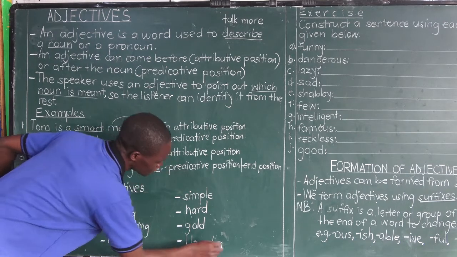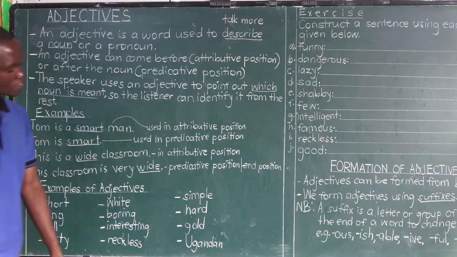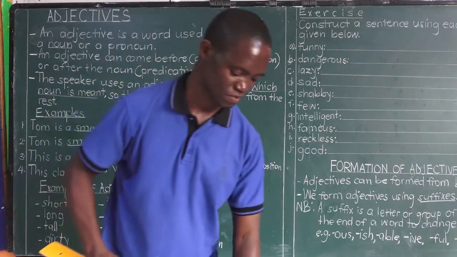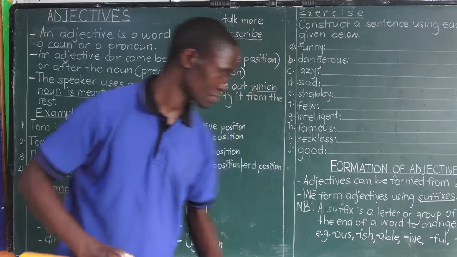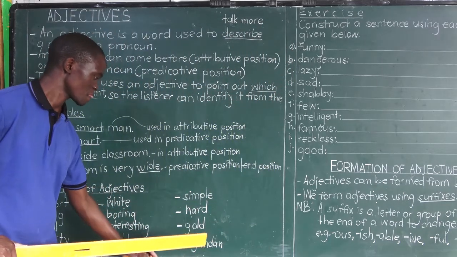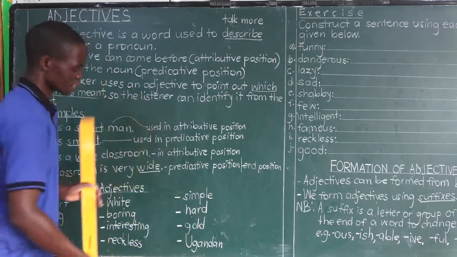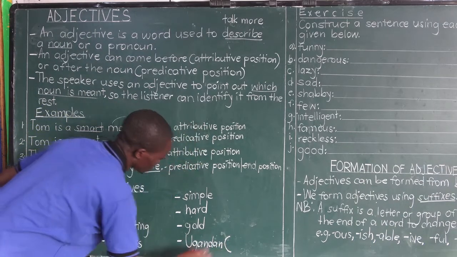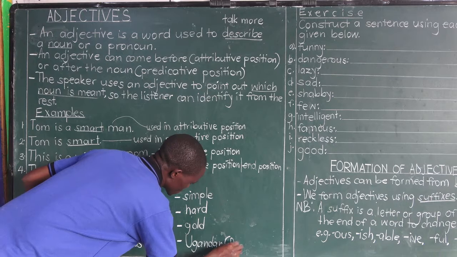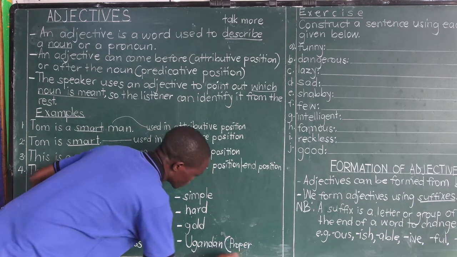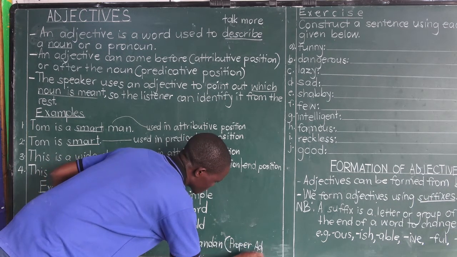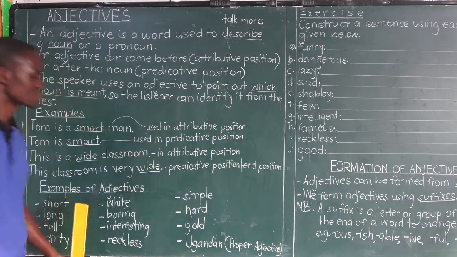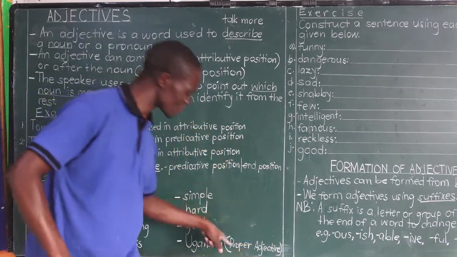Ugandan is an adjective. Did you know that? Ugandan is an adjective, but it's called a proper adjective. Ugandan is an adjective in the category of adjectives known as proper adjectives. Let me indicate in brackets so that later in this same topic or in P7, when the teacher is teaching about this stuff, you remember the teacher talked about in P6 proper adjectives which are formed from proper nouns.